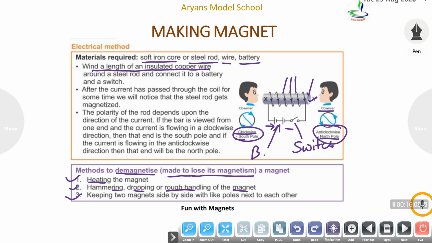And the third one is keeping two magnets side by side with like poles next to each other. What does this mean? This means north, south, other magnet, north and south. In such type of placing.